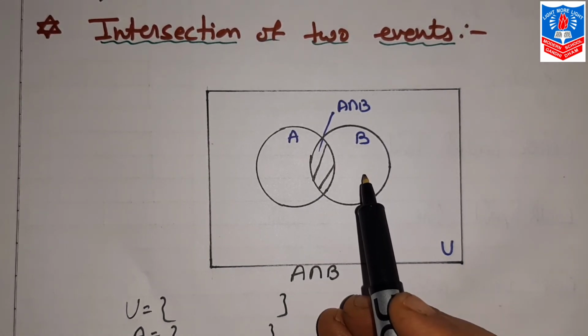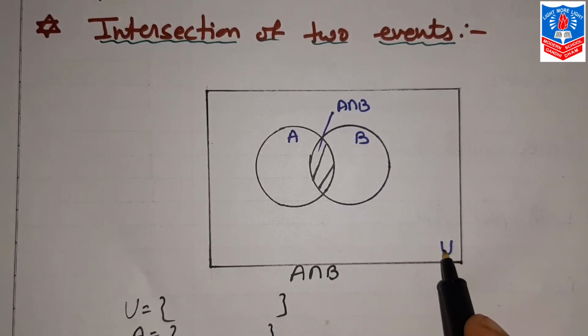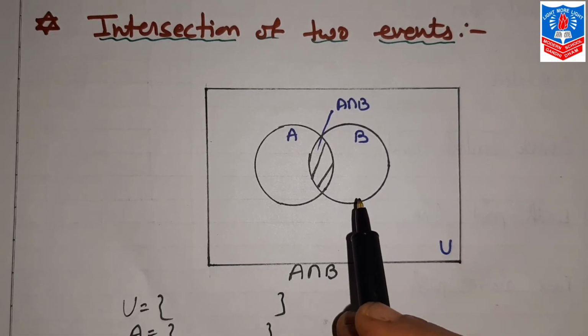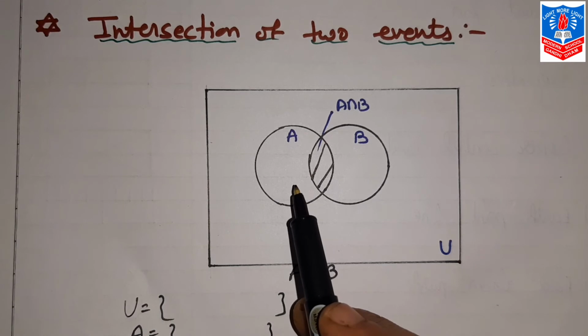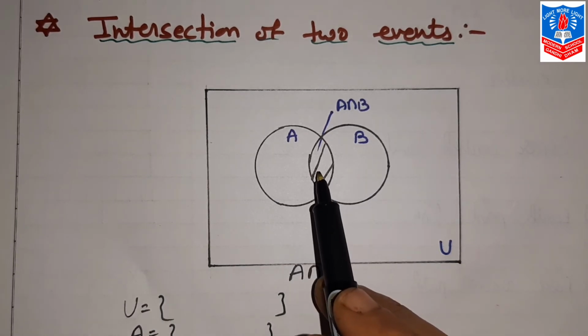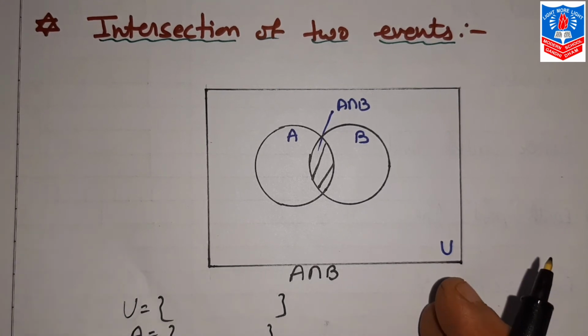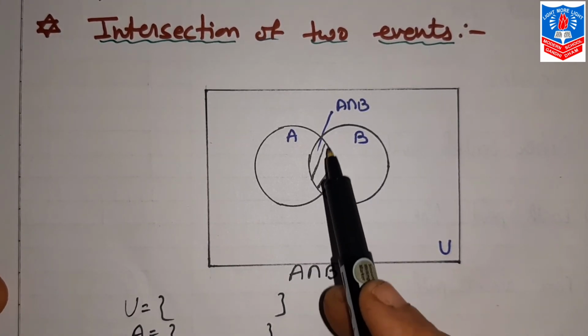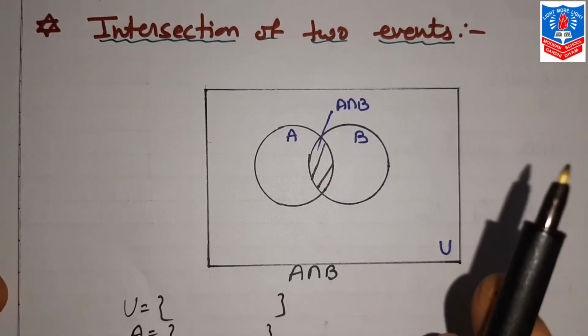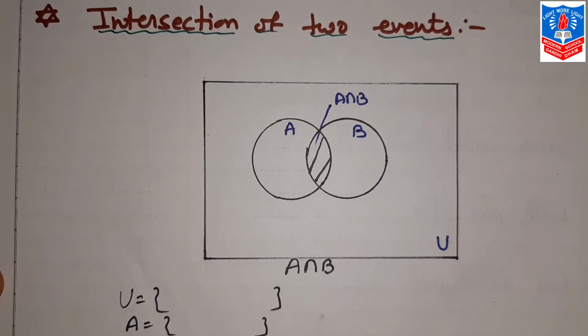A and B, these two are subsets of a finite sample space U. Then the set formed by the elements which belong to both A as well as B is called the intersection of events A and B. We denote it by the inverted U symbol, A intersection B. In simple words, between A and B, whatever is common, that is the intersection. With an example it will be more clear to you.